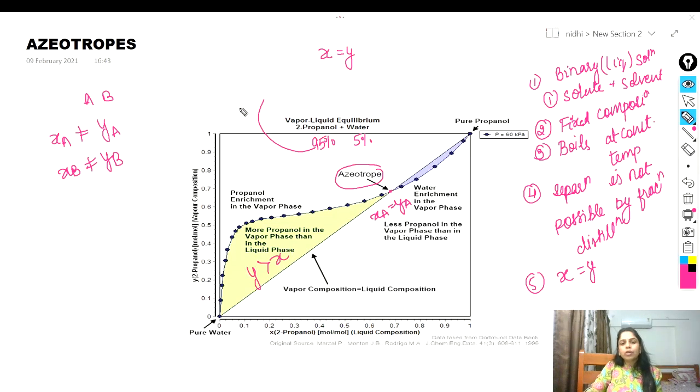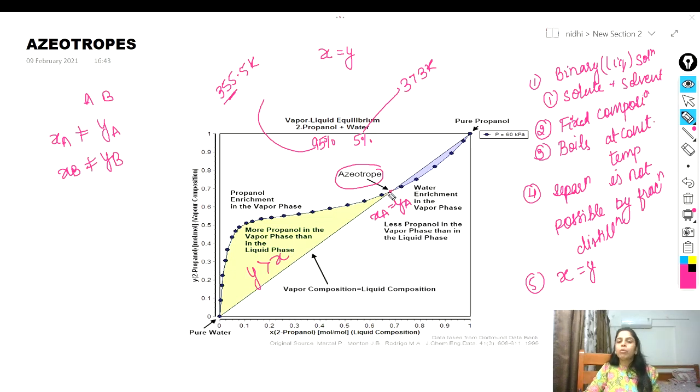The boiling temperature of propanol is approximately 355.5 Kelvin, and the boiling temperature of water is 373 Kelvin, so obviously this is lesser. So 2-propanol will start to boil first. So they form more vapors, and the mole fraction of propanol in the vapor phase is more compared to the liquid phase. And then they form the azeotropes.